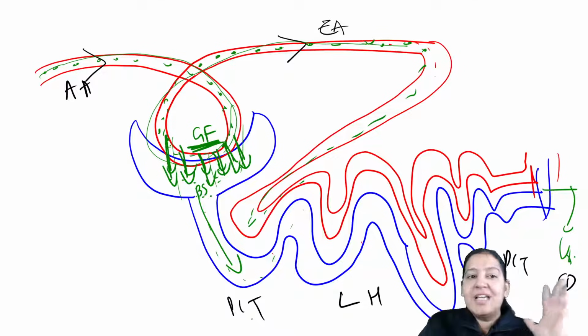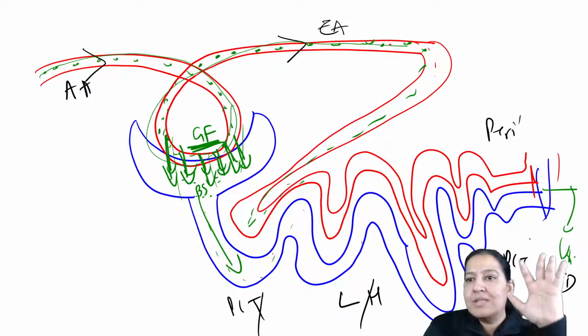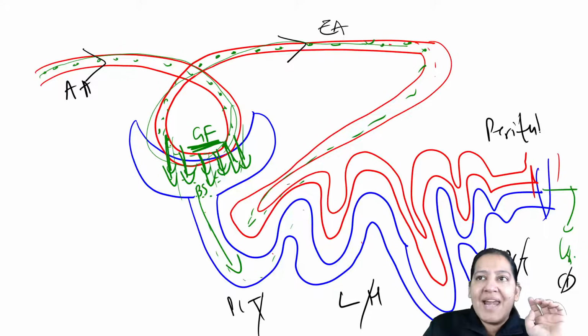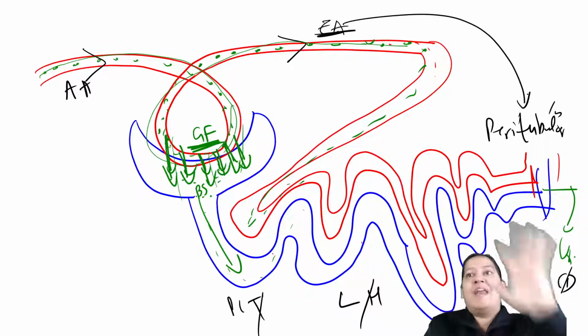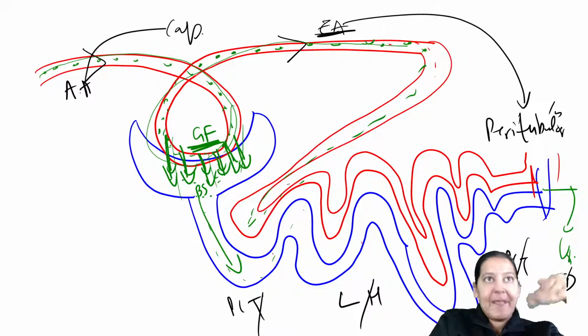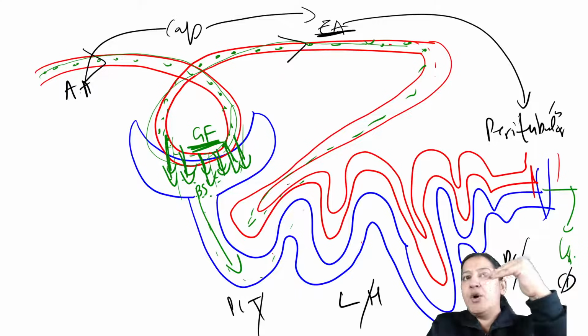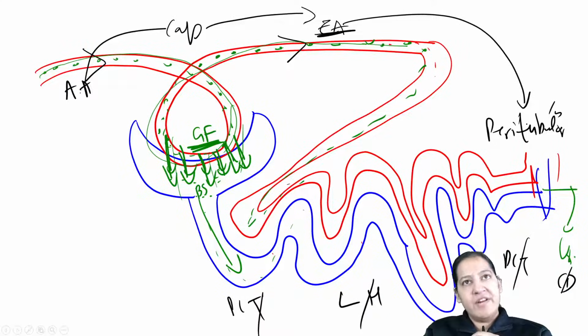So these are known as peritubular capillaries, adjacent to the 4 tubules. So the efferent arteriole is continuing as peritubular capillaries. First, the afferent arteriole is coming. It is forming a capillary, and the capillary is continuing as the efferent arteriole. The efferent arteriole is continuing as peritubular capillary. Everyone give me a thumbs up.